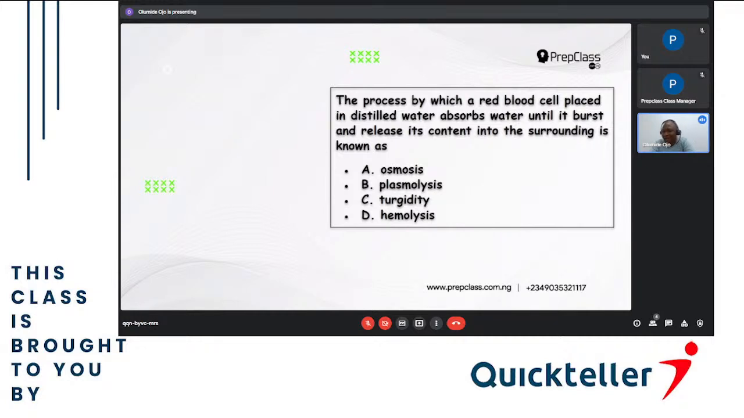Absorb water until it bursts and releases its content into the surrounding. So in this case, the cell is receiving water from the hypotonic solution and later bursts. Now, the options say A, osmosis, B, plasmolysis, C, turgidity, and D, hemolysis. Now, let me explain those options for you one by one, because when the blood is in a hypertonic solution and it shrinks on its own, it's called plasmolysis.